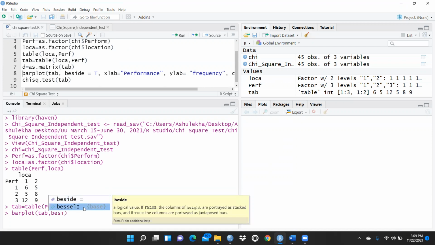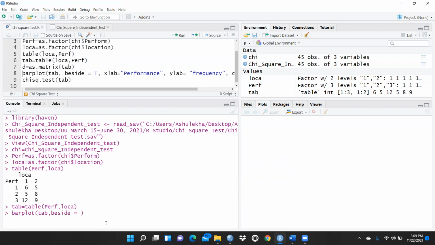And I want both these curves side by side, both these curves I require. So I have to write beside equal to TRUE. And for xlab, the x-axis, I want location, because that is already on the x-axis.